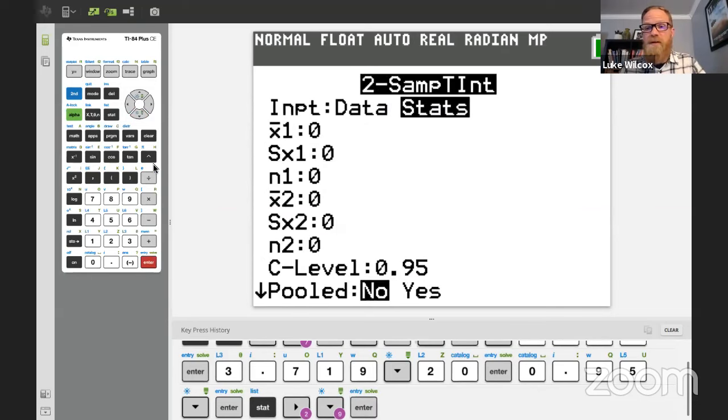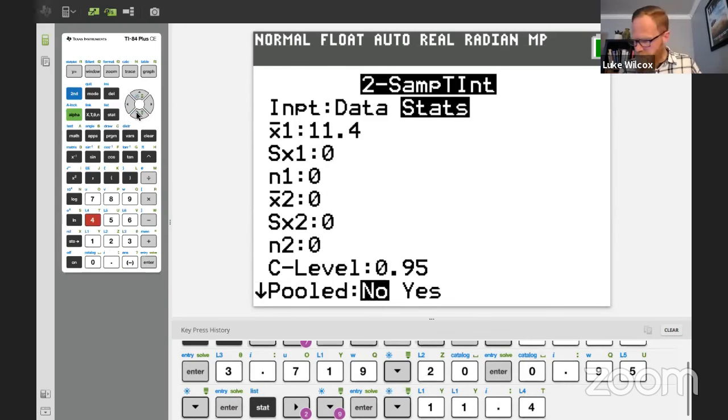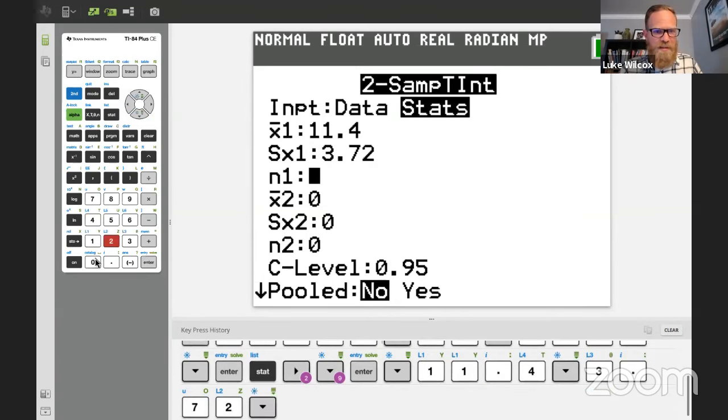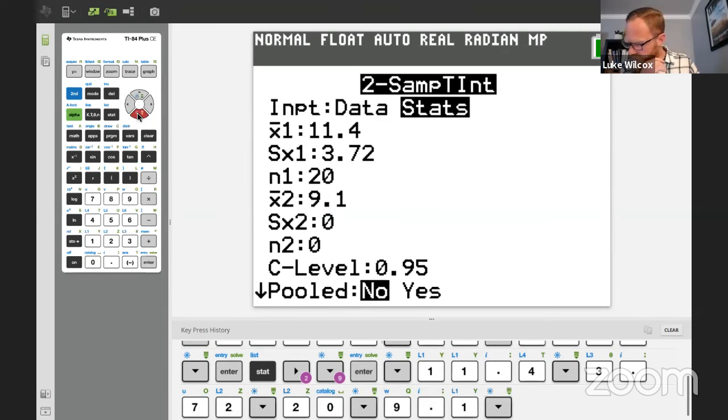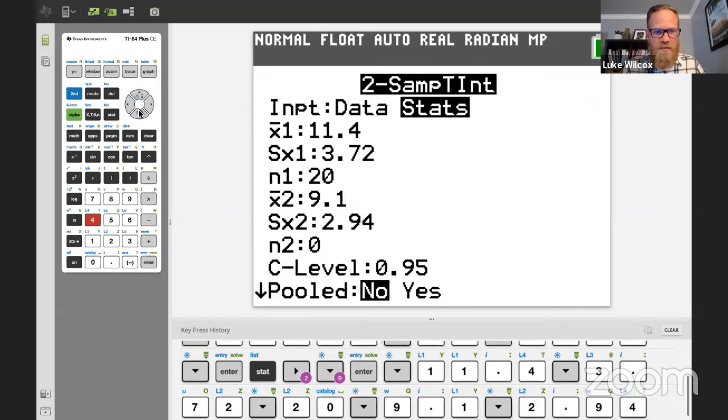Once again, you could input data into lists, or you could use your summary statistics. And we have our summary statistics, so let's go ahead and use those. So the sample mean for AP Stat students was 11.4 with a standard deviation of 3.72 and a sample size of 20. Now for the AP Calc students, they had an average of 9.1 hours with a standard deviation of 2.94 and the larger sample size of 40.